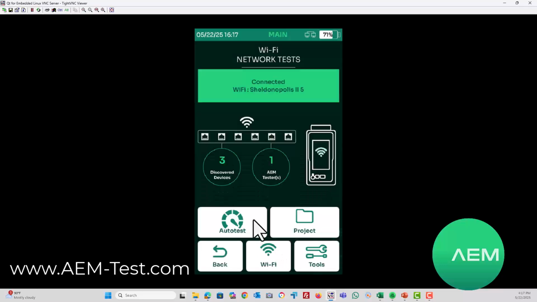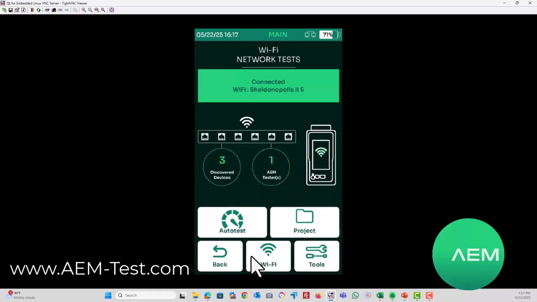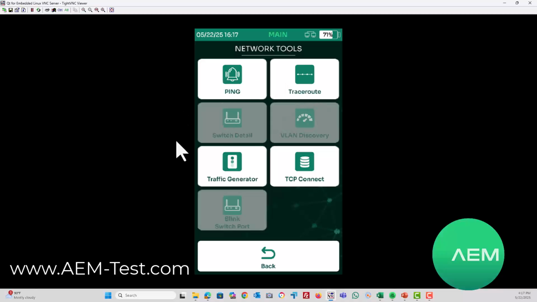I'm going to go ahead and go back. I can see discovered devices. If I click on discovered devices, it'll show me the IP and MAC addresses of those devices. I could turn on host name, and if host name's enabled on any of my devices, the name will show up there. I can go into tools right here, and we have ping, traceroute, traffic generator, and TCP connect available in here as well.